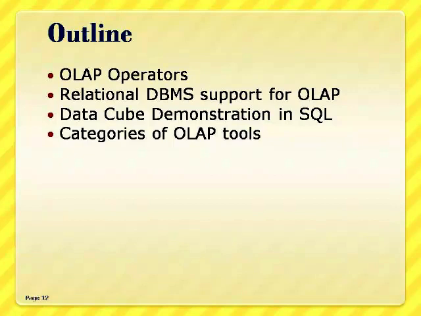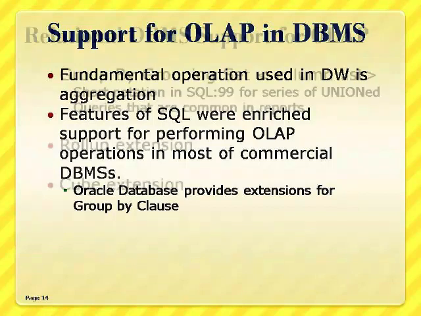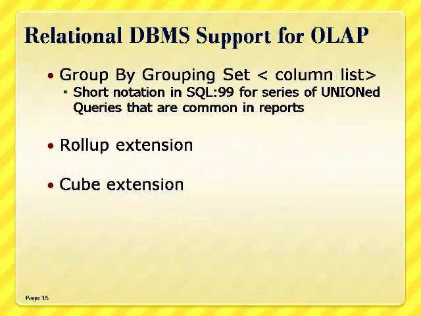Aggregation is a fundamental part of data warehousing. To enhance the aggregation performance in data warehouses, most of the commercial database products have already enhanced the features of SQL. For instance, Oracle Database provides 3 extensions to the group by clause. They are cube and rollup extensions to the group by clause, grouping functions, and grouping sets expression. The cube, rollup, and grouping sets extensions to SQL make querying and reporting easier and faster.